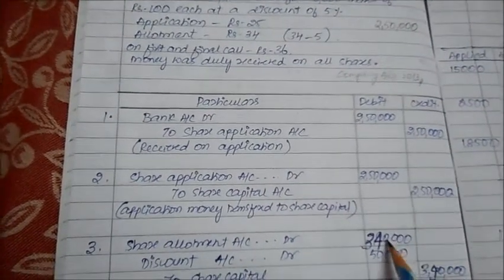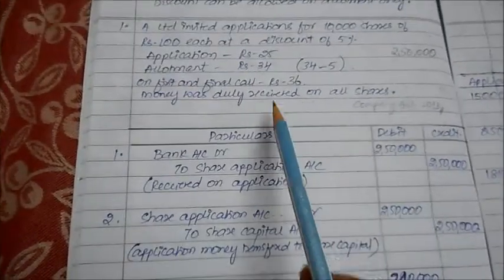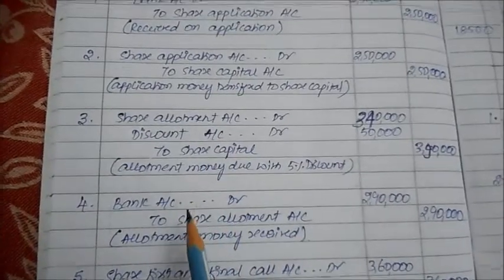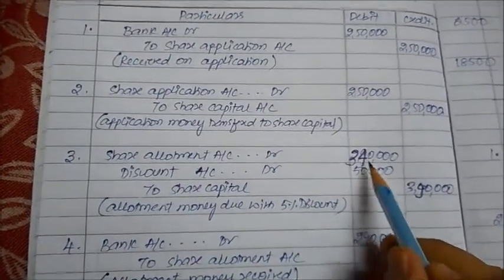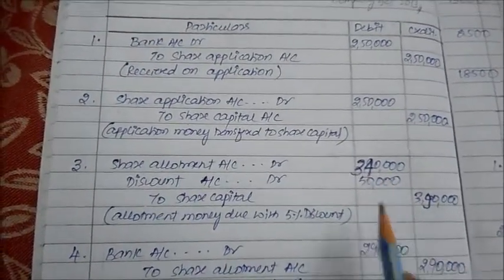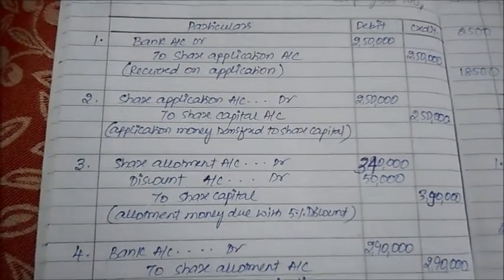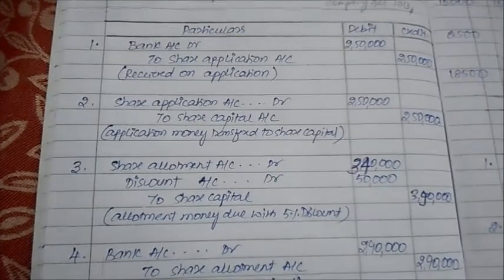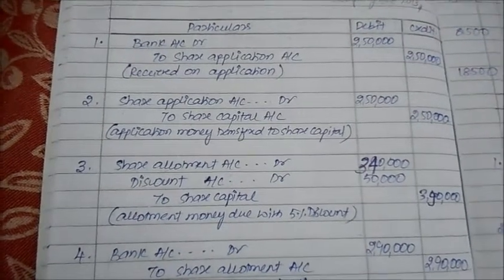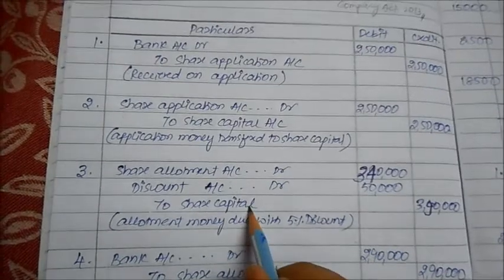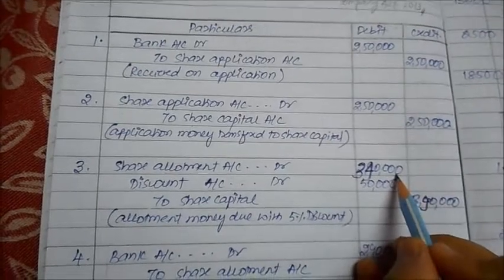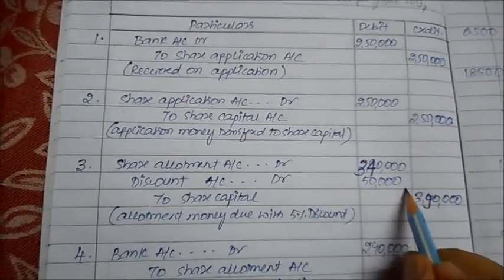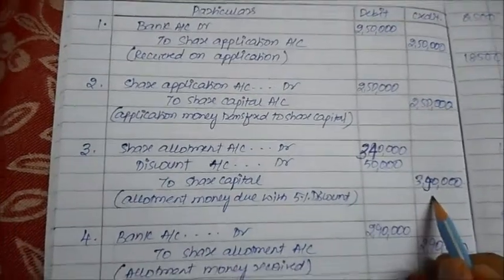So 2,50,000, 2,50,000. Now the most important trick is how you are giving allotment money. Share allotment, how much exactly is the amount of allotment? It is 34 rupees. So 10,000 into 34. And how much is the discount? If the question is silent about discount, assume it has to be in the allotment money, because that is the only option where the company can charge premium or give away a discount. So how much amount of share capital will you have? 3,90,000. 3,40,000 will be allotment money, remaining will be the amount of discount provided. So 3,40,000 plus 50,000, total will become 3,90,000.